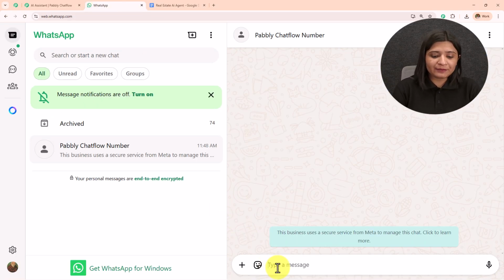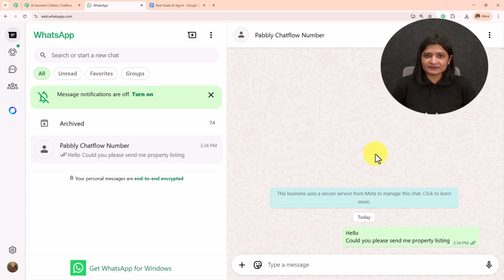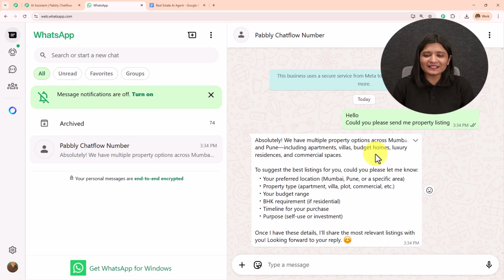For that, I'm going to send a message from my WhatsApp. So I'm going to write, could you please send me property listing? I'm going to send this message, and if I receive the reply, then this means my AI agent is working completely fine. So I've sent this message, hello, could you please send me the property listing? Let's wait for the reply, and it has sent me instantly the reply.